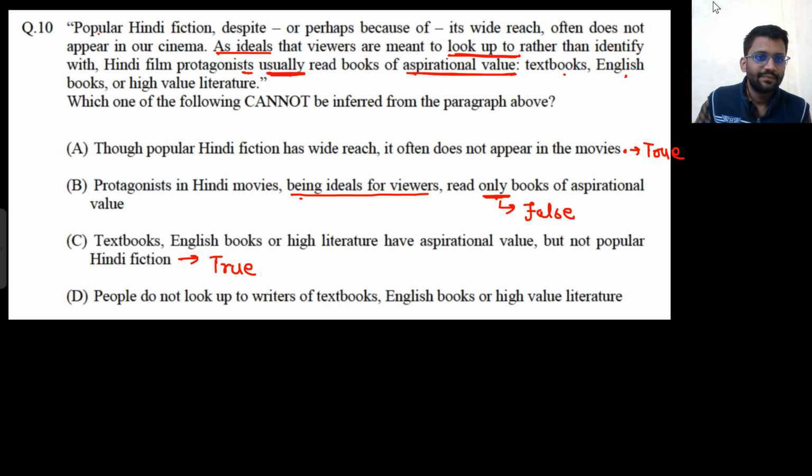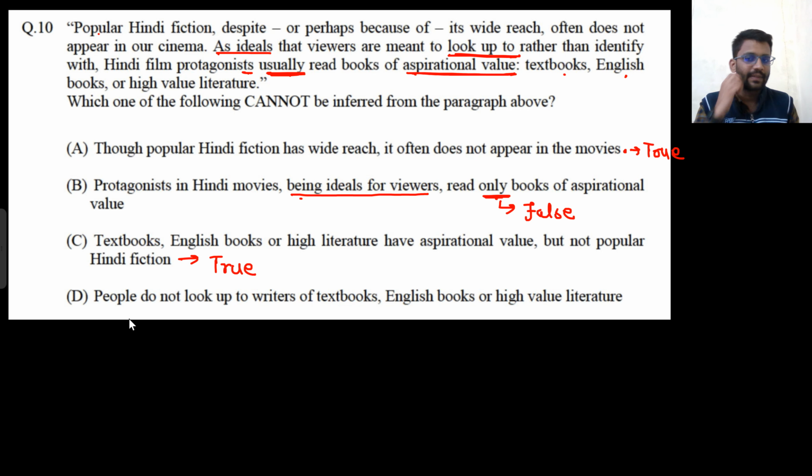Right? And then the last statement: people do not look up to the writers of textbook, English book, or high value literature. Look, they are saying that people do not look up to the writers of these books. That means people do not idealize whom? They don't idealize the writers of textbook, English book, or high value literature.